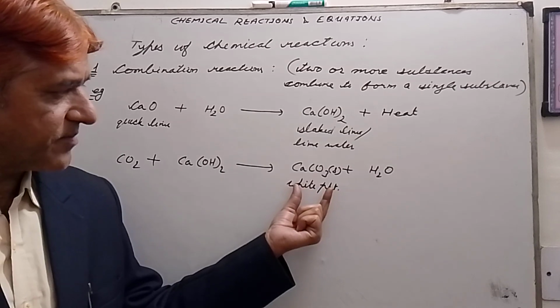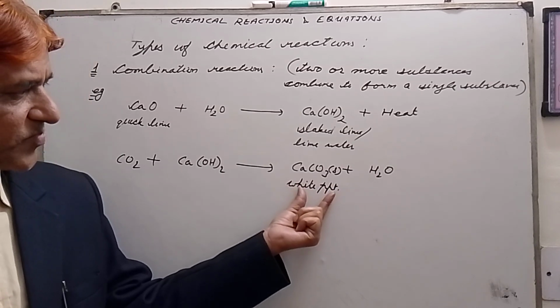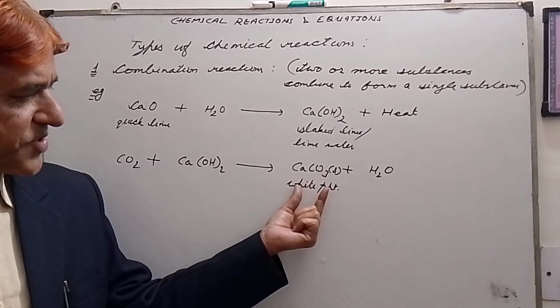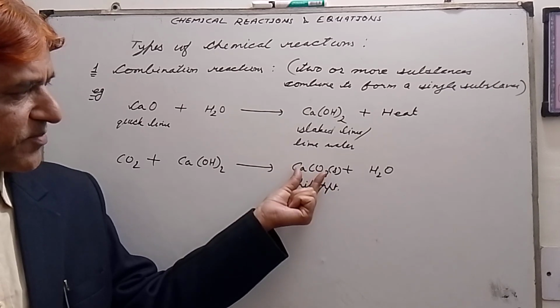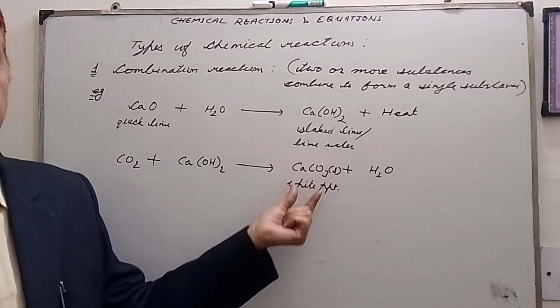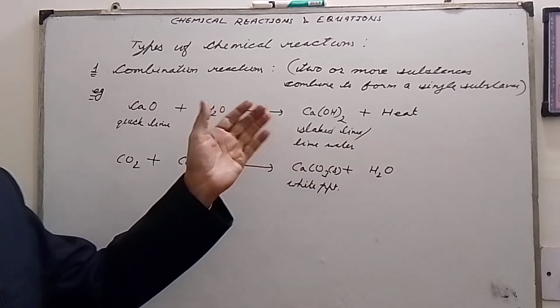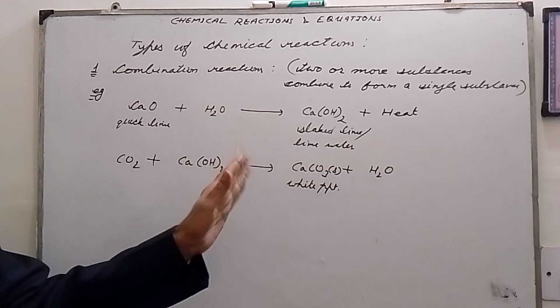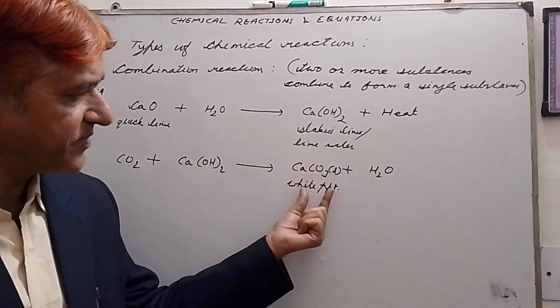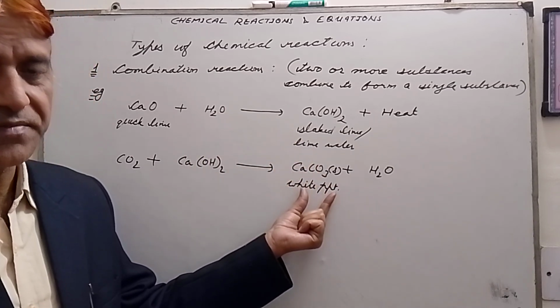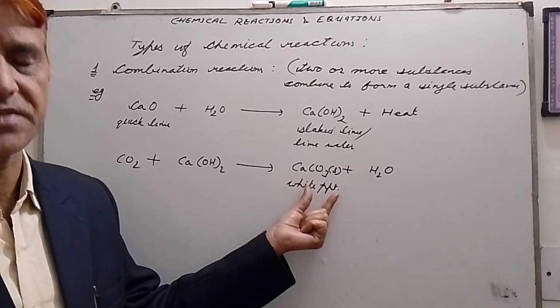So the white color of lime water is due to the formation of precipitates of calcium carbonate. So why does lime water turn milky? That is due to the formation of calcium carbonate in the form of precipitates.